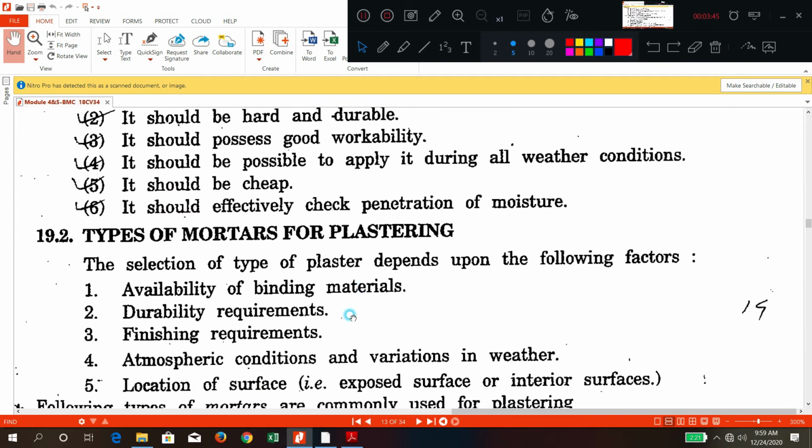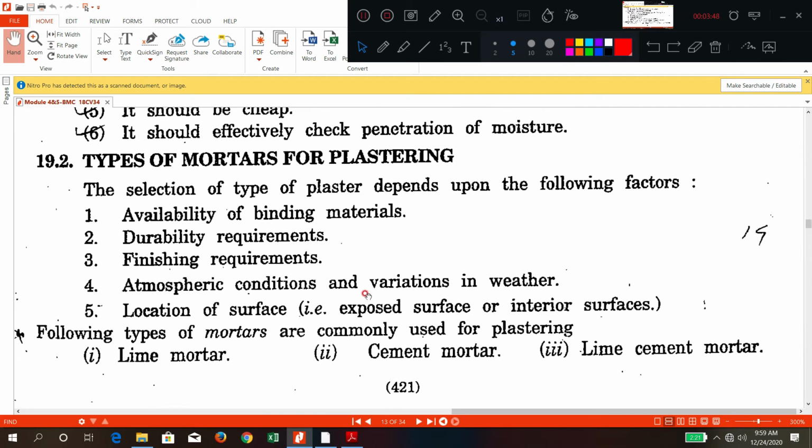Now types of mortar. How you are going to classify types of mortar depending upon what binding materials you are using, depending upon the durability, finishing, atmospheric condition, location. Okay, depending upon location, you can call it as interior plaster, exterior plaster, like that. So common type of mortars which are used are lime mortar, cement mortar and combined. That is lime and cement mortar. These are the three things you generally use.